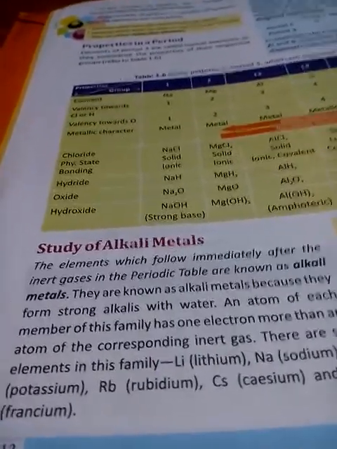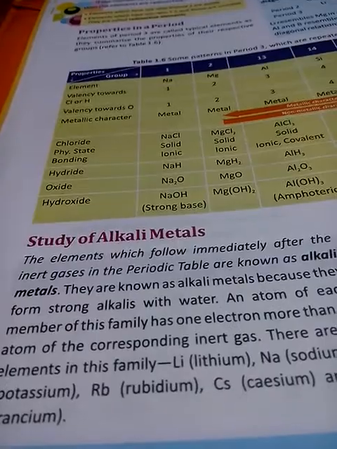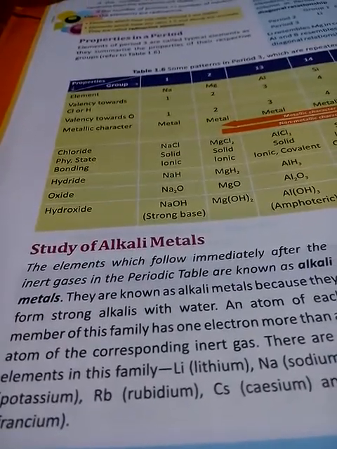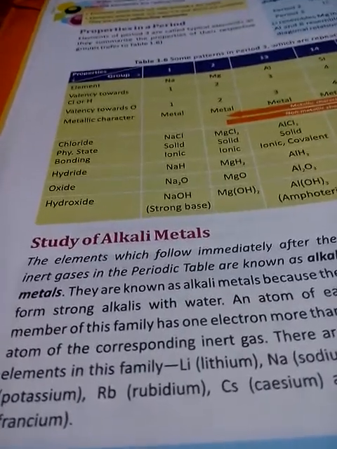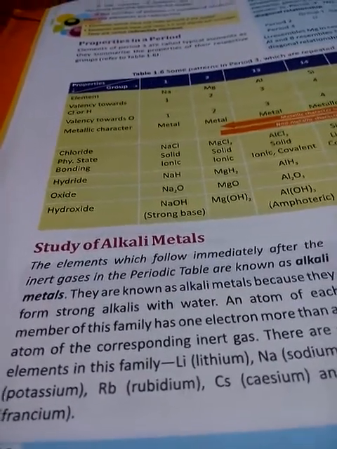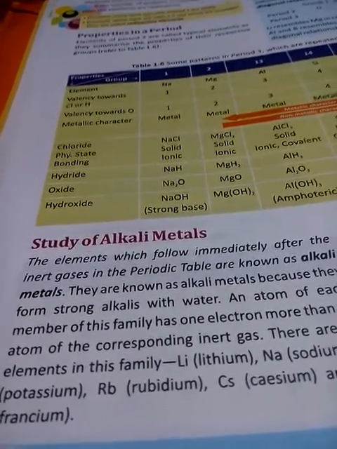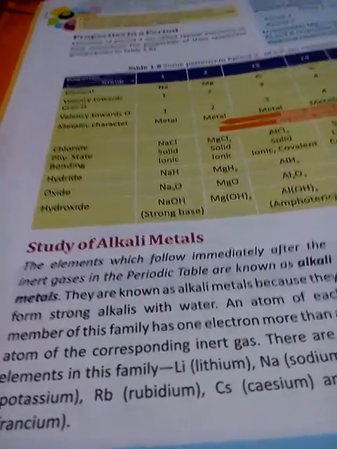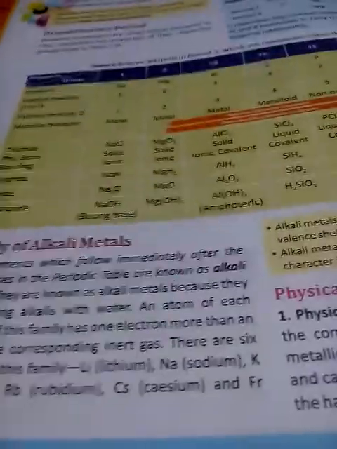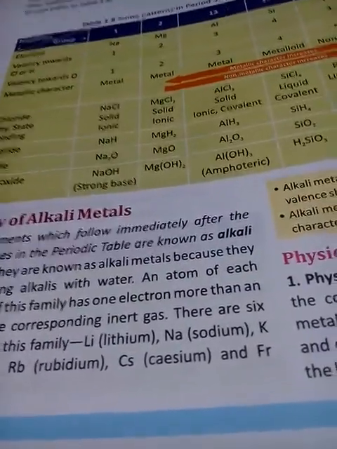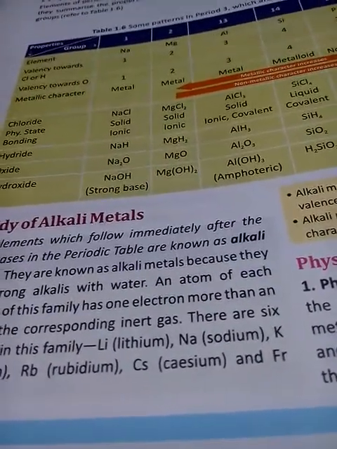Remember, all alkalis are bases, but all bases are not alkalis, because only those bases which are water soluble are known as alkalis. For example, when sodium is dissolved in water, it forms sodium hydroxide. Now sodium hydroxide is an alkali because it is water soluble.